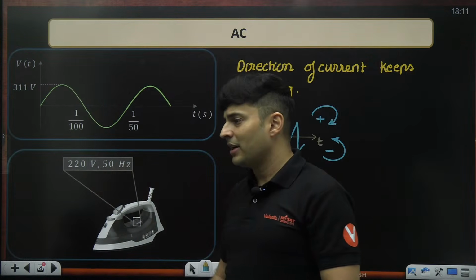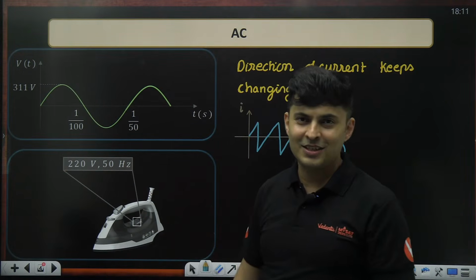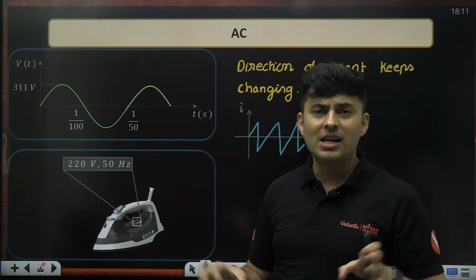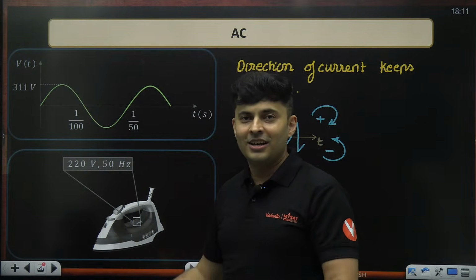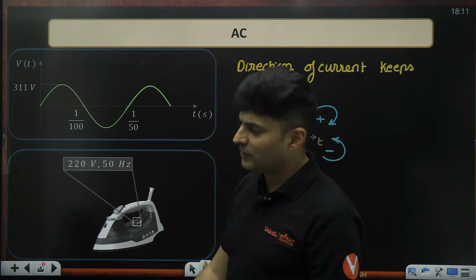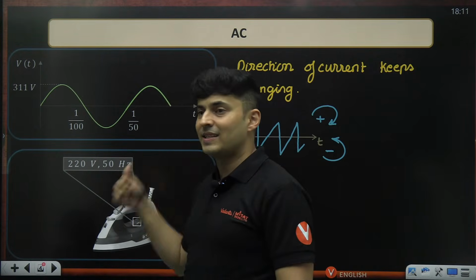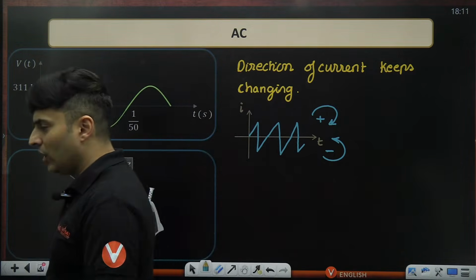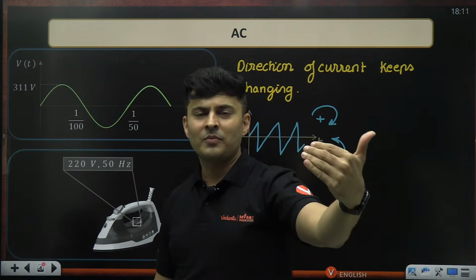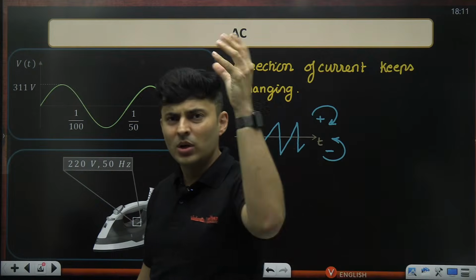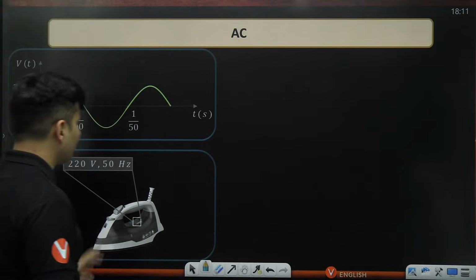Yeah. So the point is that if you are probably from the US, you will see that the number is slightly different. It would be 110 volts and it would be 60 hertz. So depending on which country you are in, this figure might change. In our country, in India, it is 220 volts, 50 hertz. In some other countries, it is 110 volts, but 60 hertz. So it depends on their history and their culture and whatever their rules and laws are and how things have been followed. But what do these numbers exactly mean?